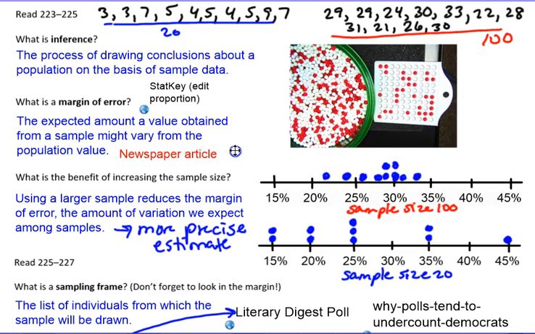Now another activity we did in class was to sample from a tub of red and white beads. So I have this big tub of red and white beads, and I have these paddles. It looks like a little piece of pegboard with holes in it. And we stick the paddle into the beads, and it comes up with a sample. We first did samples of size 20, just using the lower 2 rows of this paddle. And these are the results we got.